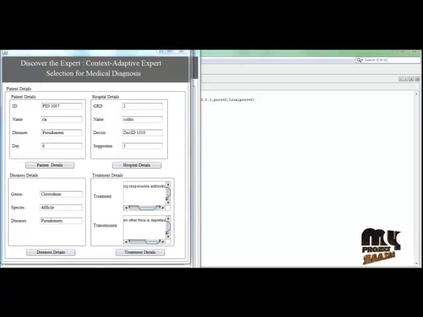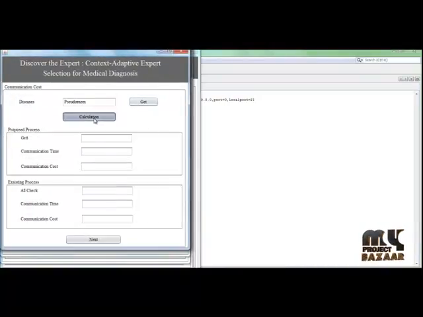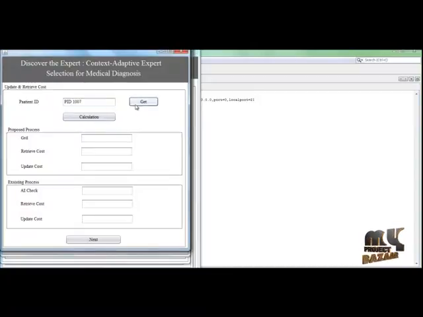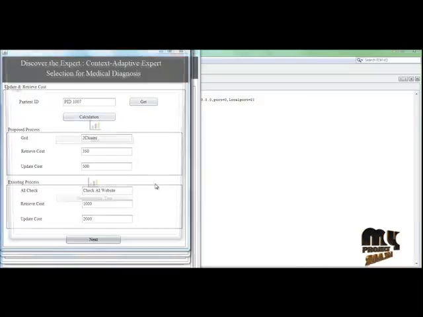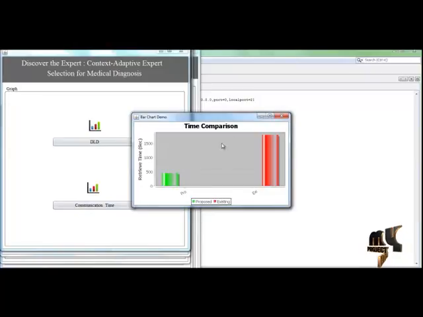Then find the graph. So next, get the calculations. This proposed system takes a communication cost of only 75, but the existing process takes a communication cost of 225. Then get, so this is the updating cost. So the proposed system takes the minimum time and the minimum cost. So finally, graph comparisons: DLT, and then time comparison, retrieval